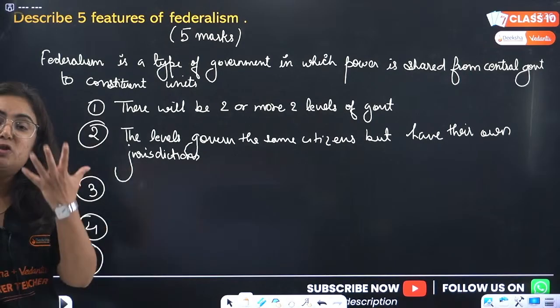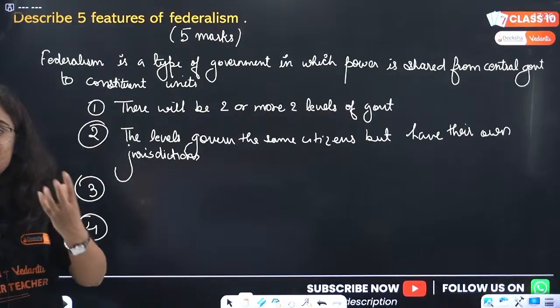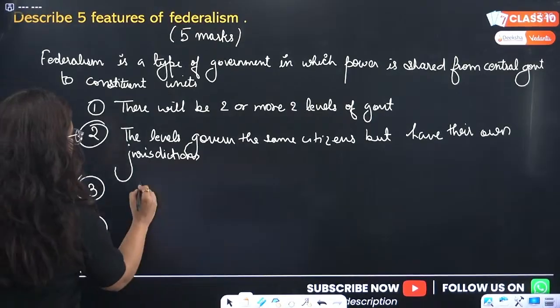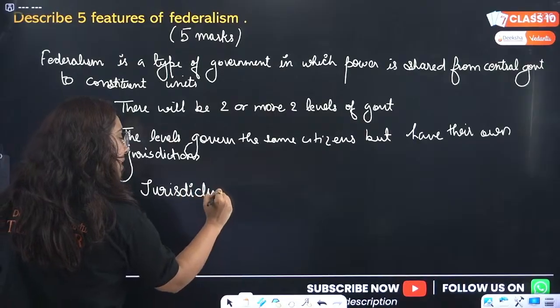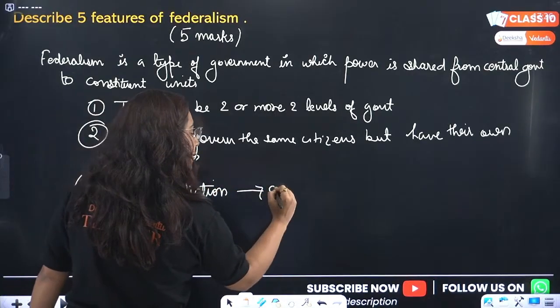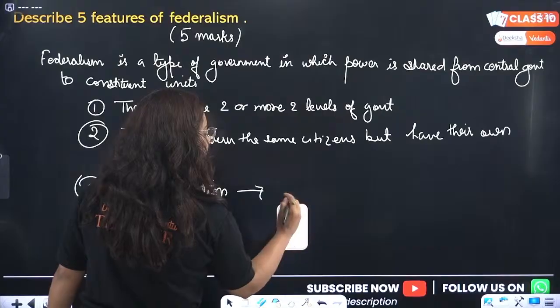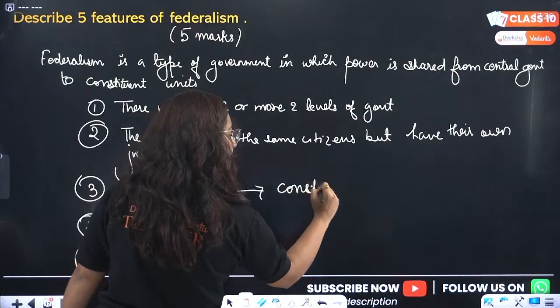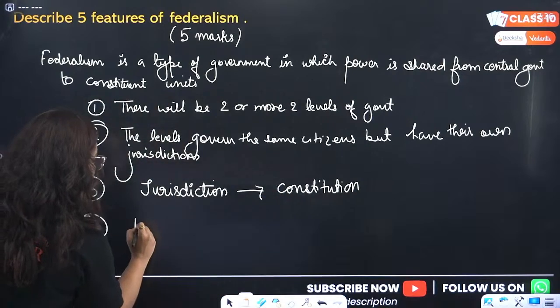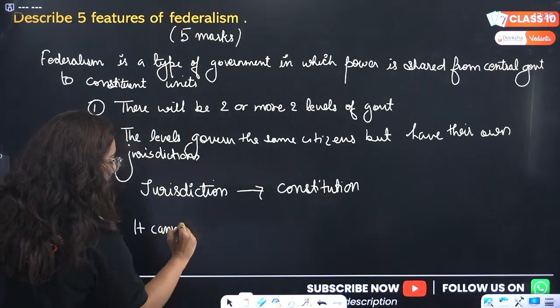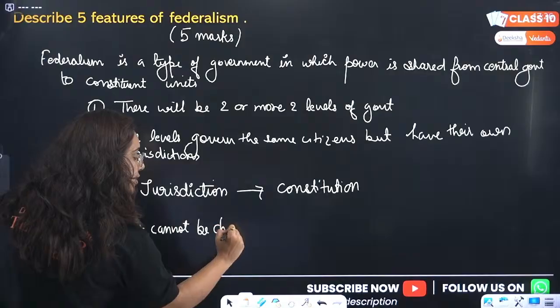Now what is the source from where this power is coming? So beta, all this jurisdiction and the power is mentioned in the constitution. Okay? All this is mentioned in the constitution, right? It cannot be changed unilaterally.